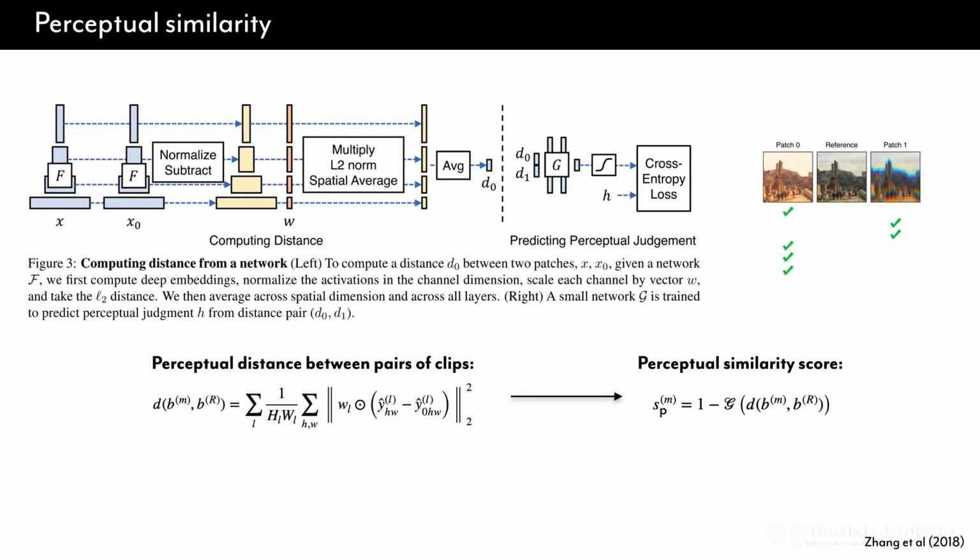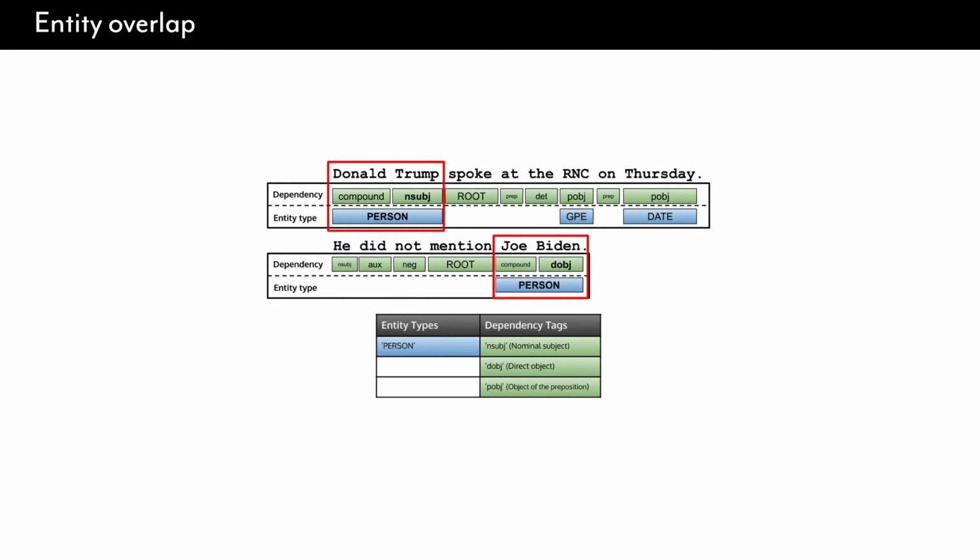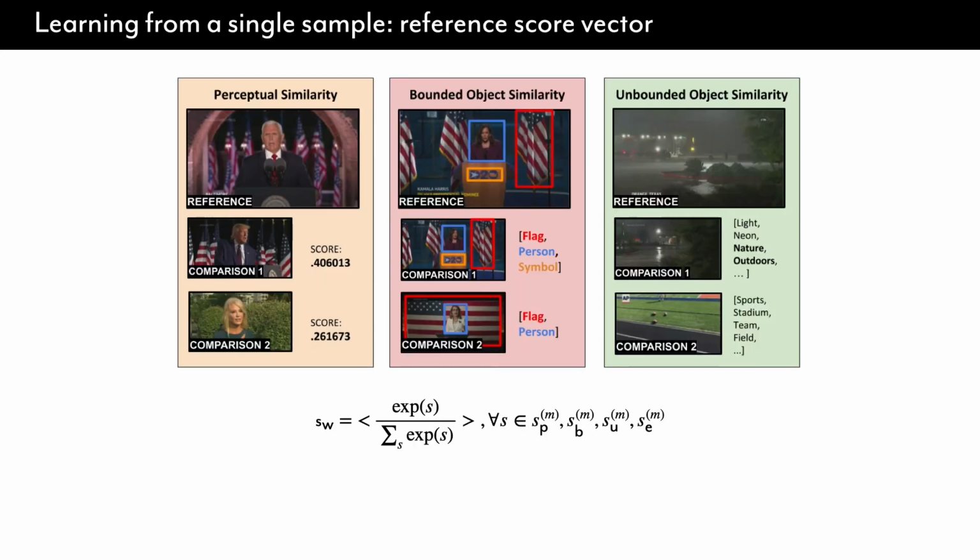We learned from a single reference sample by calculating the perceptual similarity of composing shots by mapping VGG feature activations to perceived similarity of thumbnails. Next, we calculate the average cosine similarity between objects and concepts in the clips using standard object recognition models. Lastly, we relate the reference sample video to the reference input query by weighing the part-of-speech dependency tags of recognized entities. In this way, we learn a single vector weighing the perceptual, object, and concept similarity of clips in the reference sample, along with an entity weight vector that describes how clips weigh recognizable entities in the editing style.